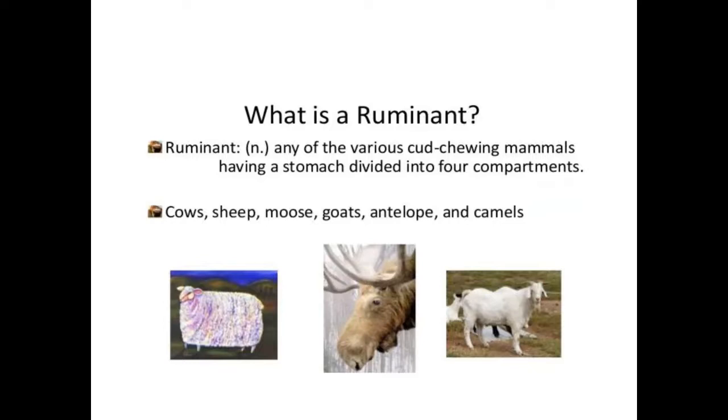We call it as ruminant. So what is this ruminant? The grass-eating, any of the various cud-chewing mammals. So observe this one, children. So ruminant is nothing but any of the various cud-chewing mammals having a stomach divided into 4 compartments are called as ruminants. So mammals, you all know what are mammals, children?